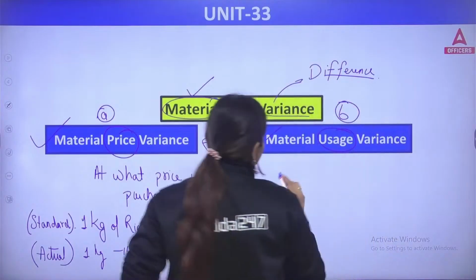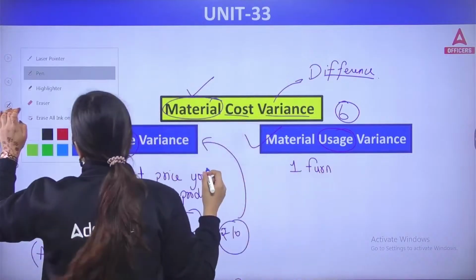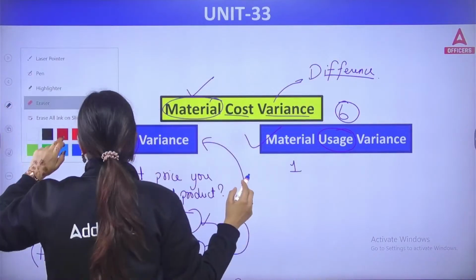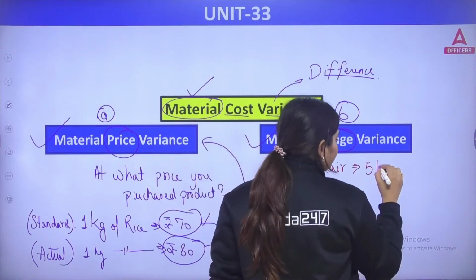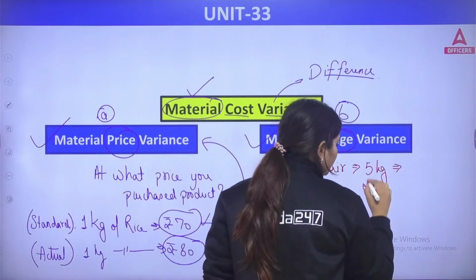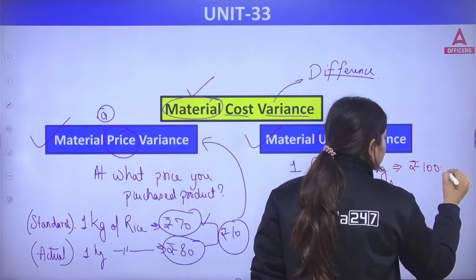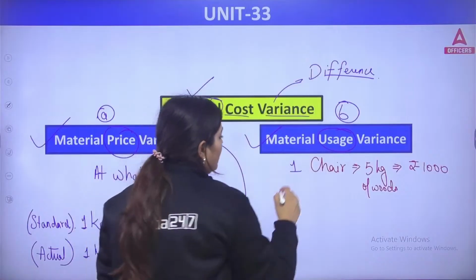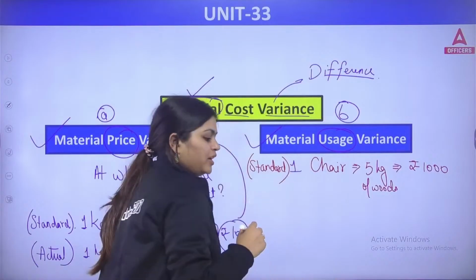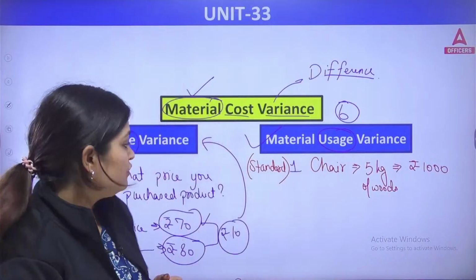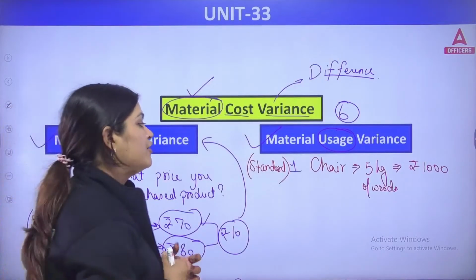Usage variance means, suppose I want to manufacture one furniture, let's say one chair. To manufacture one chair I want 5 kg of wood, which will cost me around 1000. This is the standard. I know that if any furniture maker wants to manufacture one chair, it will cost rupees 1000 for purchasing 5 kg of wood.